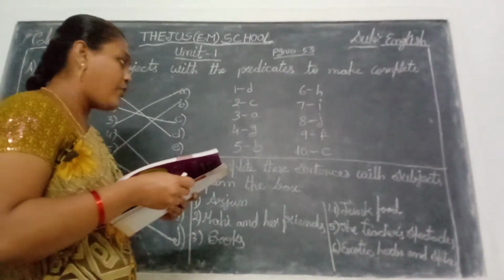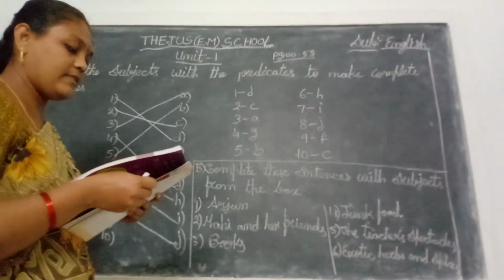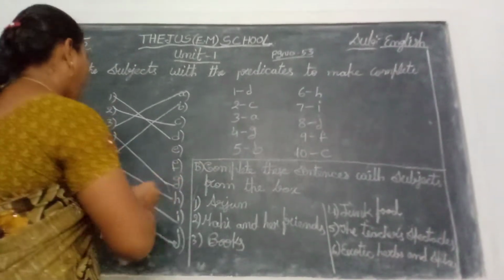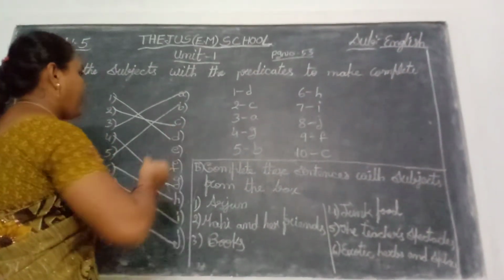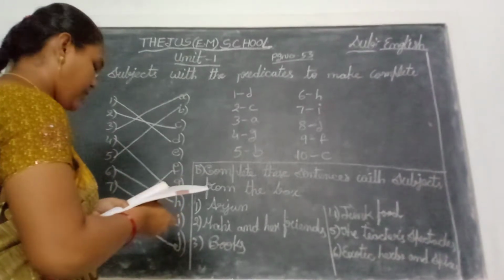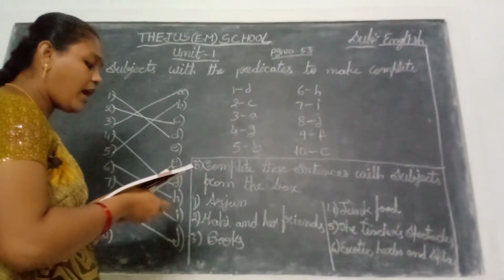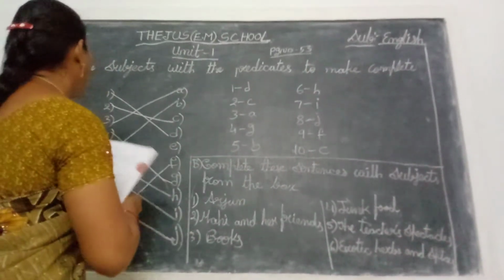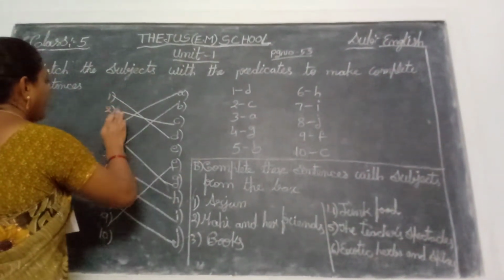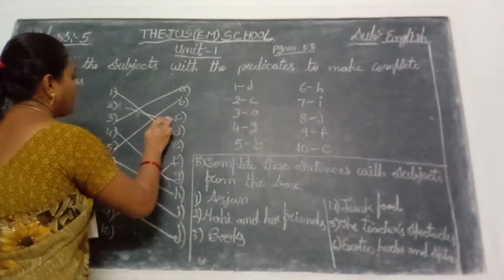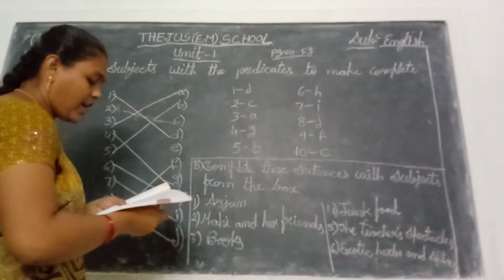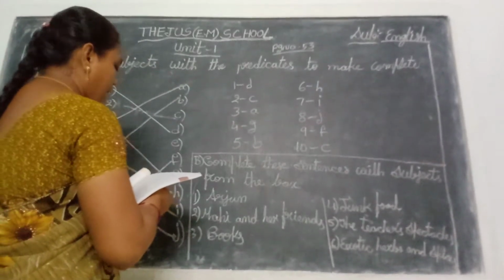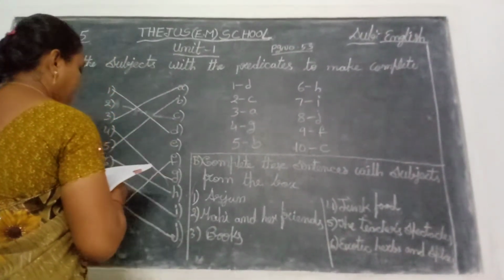Next, ninth one, fairy tales. Fairy tales are what Jaya likes best of all. F, ninth to F. Okay children? Next, the Taj Mahal. The Taj Mahal was, wait children. The Taj Mahal. Second one is wrong children. My father, E option is correct. My father plays cricket with me every Sunday.